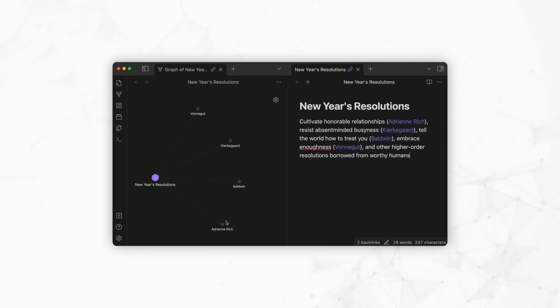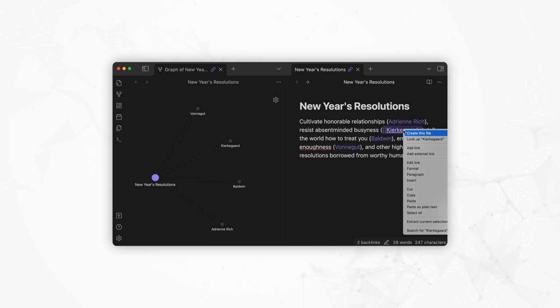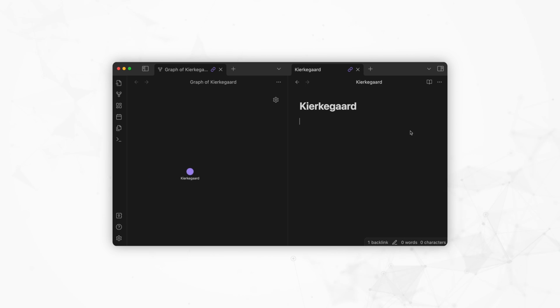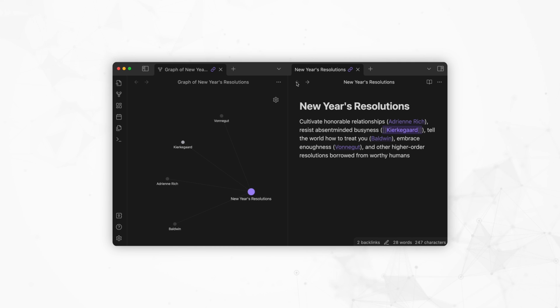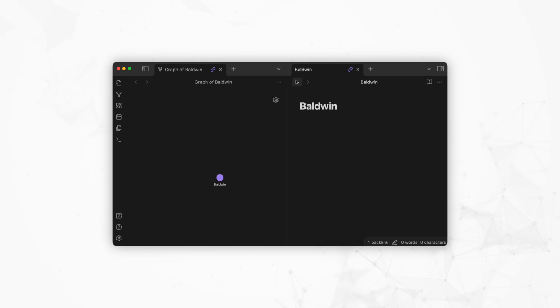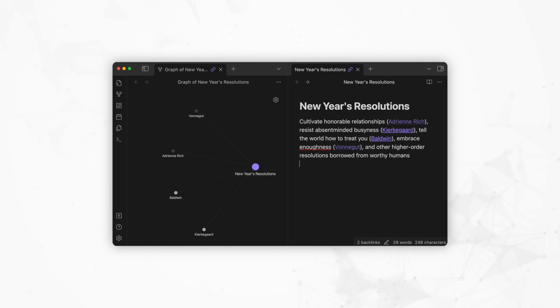Let's say I am now ready to research Kierkegaard. If I right-click on his link and select Create File, the circle changes colour to a light grey. If you have the local graph open as I do, it's enough to click on the note you are ready to create. And voila! Let's create the Vonnegut note to illustrate the next features.